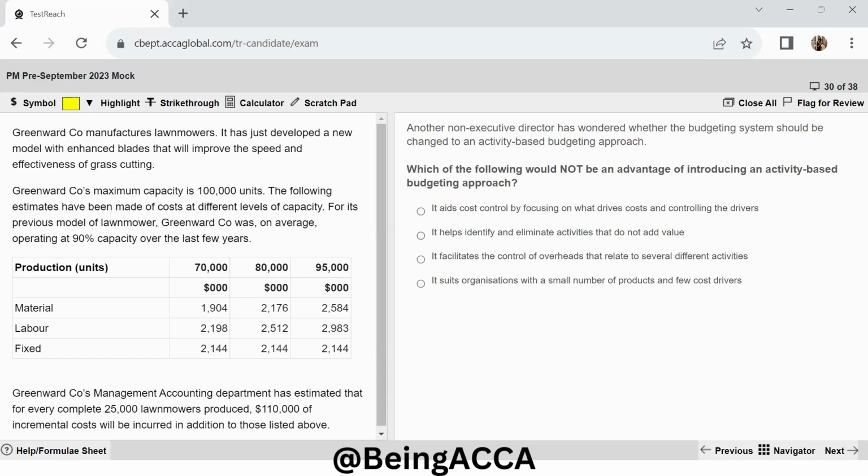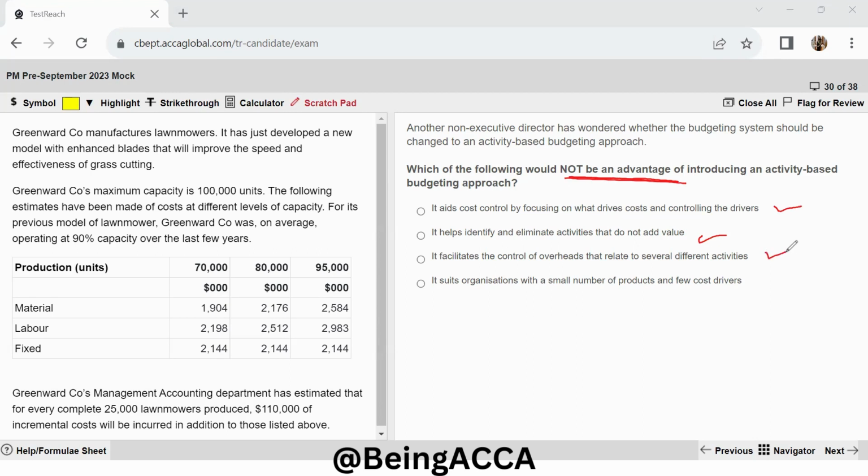So now we need to understand that the answer needs to be not an advantage of ABC. So the first statement is definitely an advantage. It helps you to focus on what is driving the costs and controlling the drivers, right? So this is an advantage, hence not your answer. It helps identify and eliminate activities that do not add value. Now, this is also definitely an advantage of ABC. It facilitates the control of overheads that relate to several different activities. Now, this again is an advantage of introducing the ABC approach.